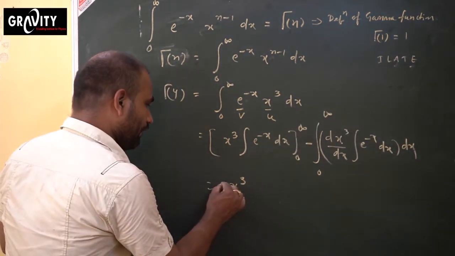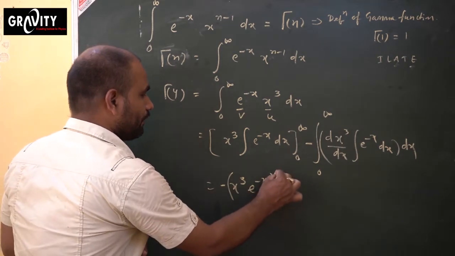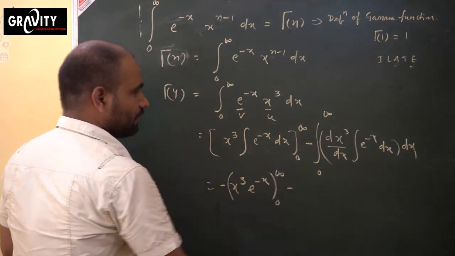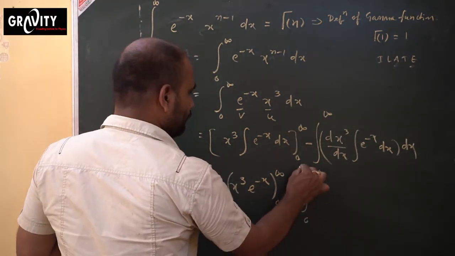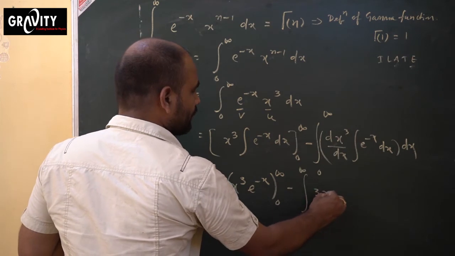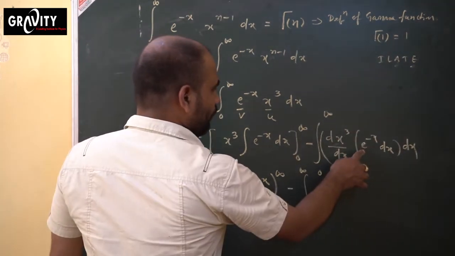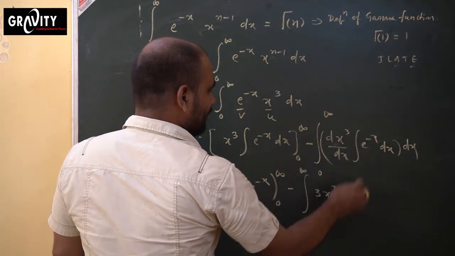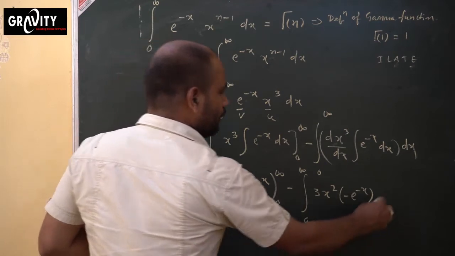Minus of e to the power minus x and the limit from 0 to infinite. Then minus to minus. Once again, the integration from 0 to infinite, you know already derivative of x cube means how much here? 3x square. Again, you know already integration of e power minus x. How much here? Minus of e power minus x into dx.